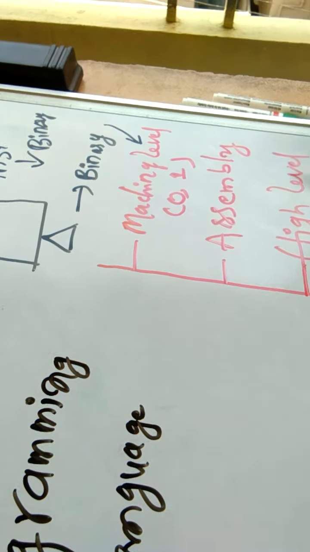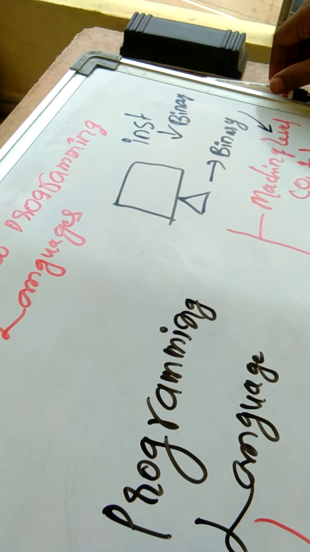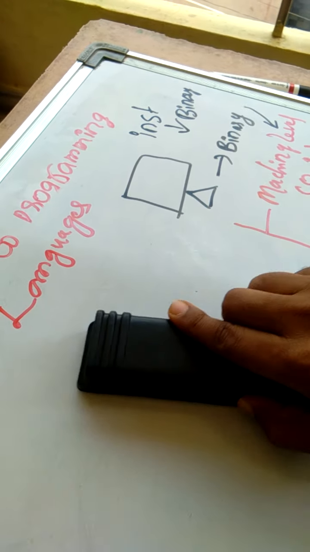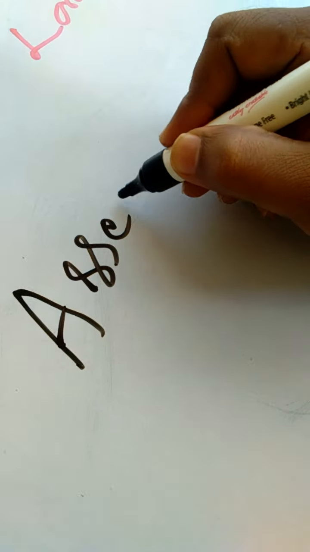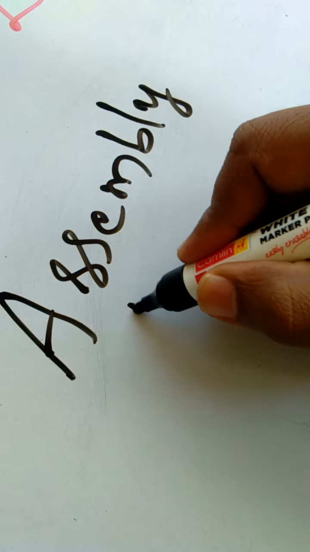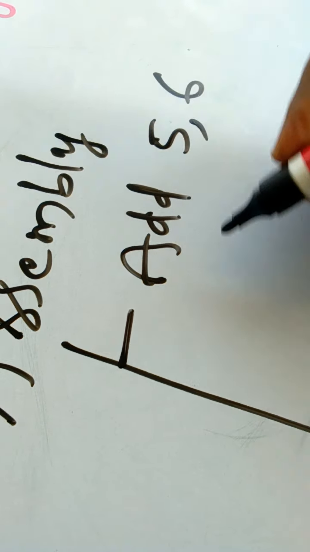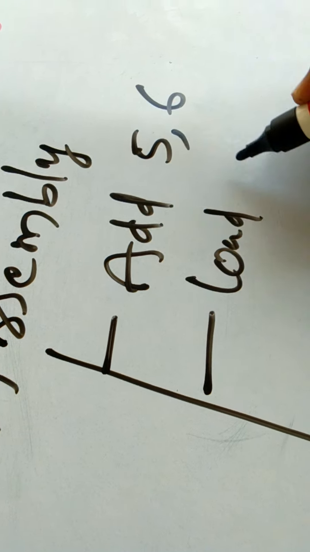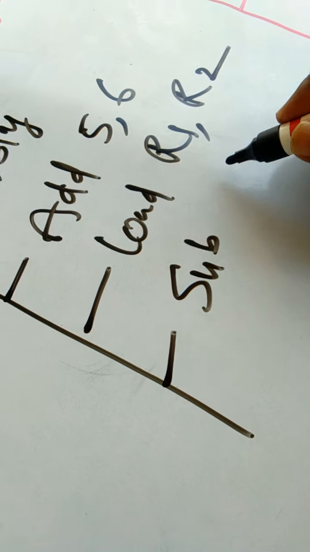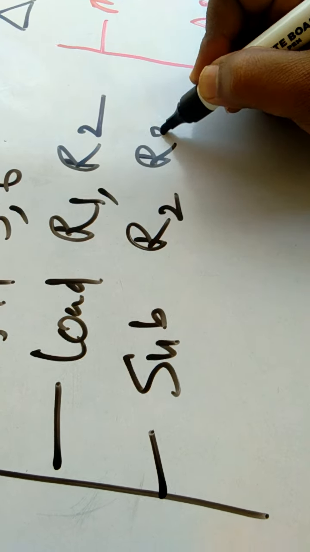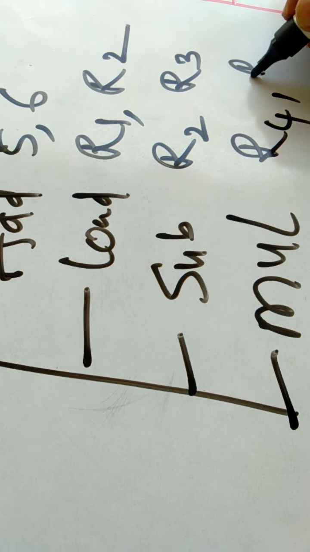Fine. In the assembly level language, if you see, okay, fine. If it is assembly level programming language, instructions could be like add 5, 6, load R1, R2, subtract R2, R3, multiply R4, R5.